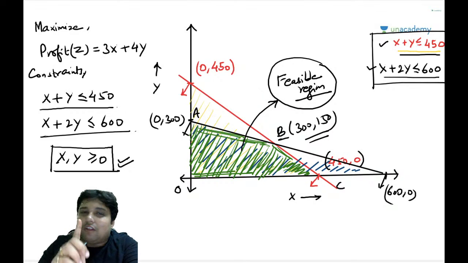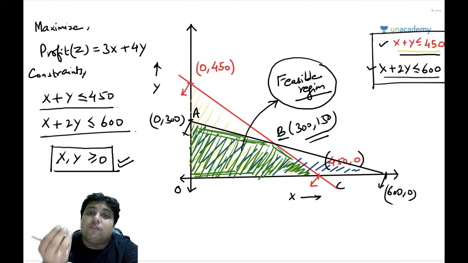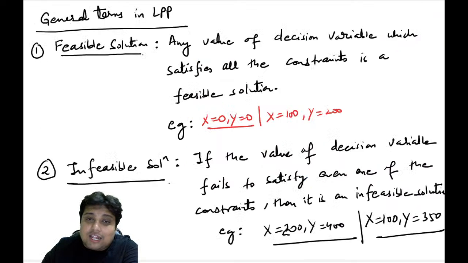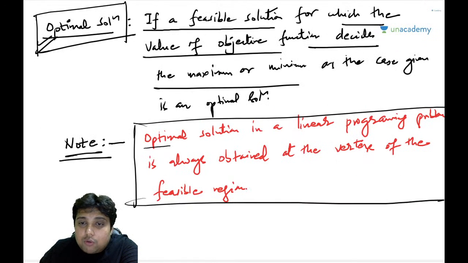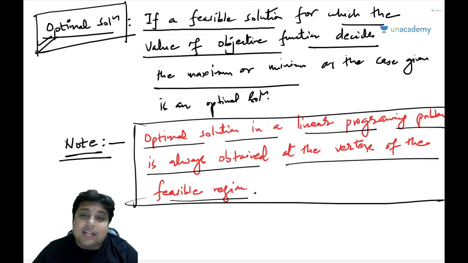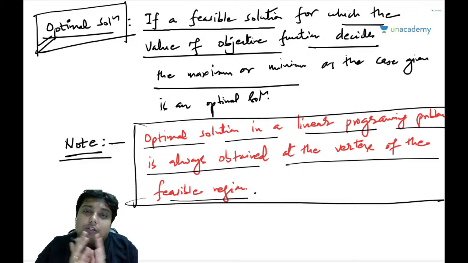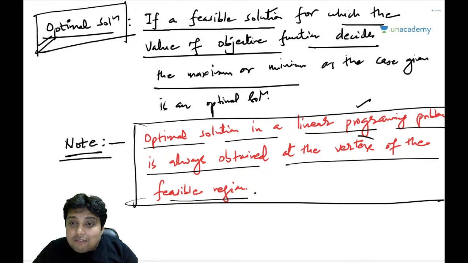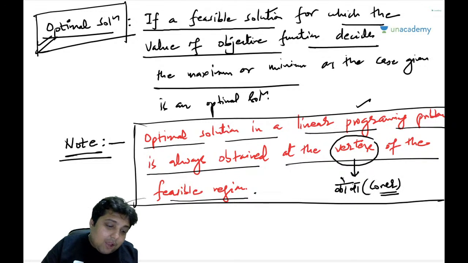at least one of the feasible solutions is going to be our optimal solution, which will achieve our objective, that is to maximize profit. So how to find that? Now let us go through this line. Optimal solution in a linear programming problem is always obtained at the vertex of the feasible region. What does this mean? Guys, it is simply saying that if you are looking for the optimal solution, you will find the optimal solution of a linear programming problem at the vertex. What is the vertex? Corner, my friends. Vertex means the corner of the feasible region. I hope you are getting my point.